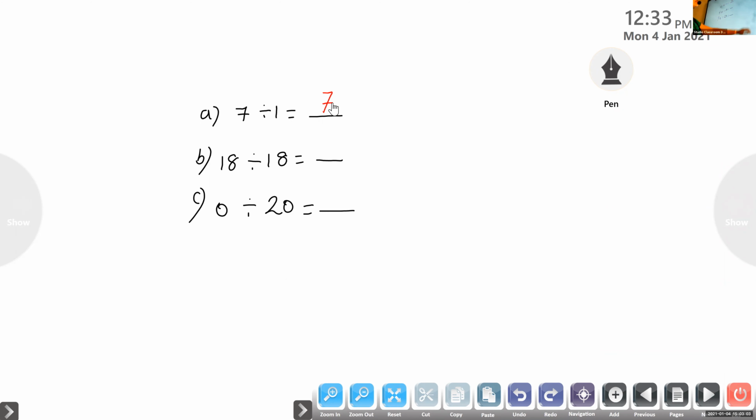Navaneet, what will you get? 6 divided by 6 equal to 1. 100 divided by 100 equal to 1. Like that, 18 divided by 18 equal to? 1. Have you understood now? Yes. Okay, now you can mute your audio.